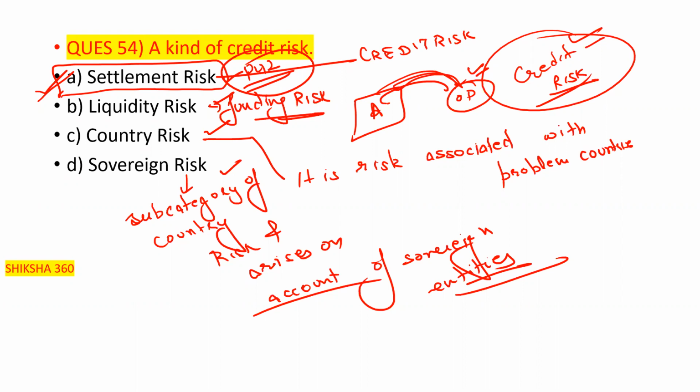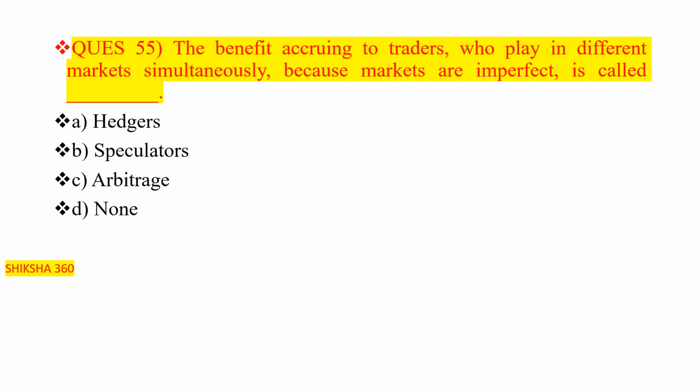So in this session, we have to discuss one more question, that is question number 55, clear. The benefit accruing to the traders who play in different markets simultaneously, because markets are imperfect, is called: hedgers, speculators, arbitrage or none? So what is the correct answer? That is option C, arbitrage. Option C is the correct answer, that is arbitrage, clear.